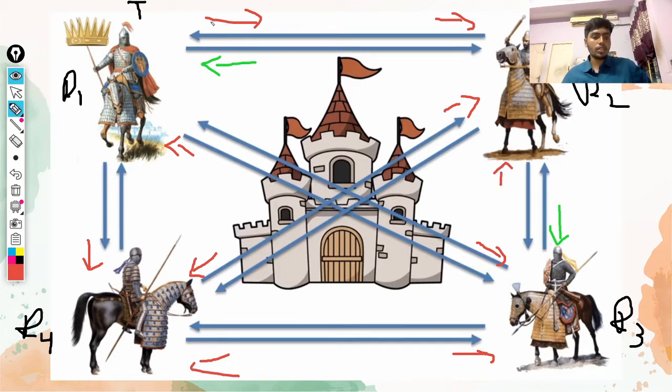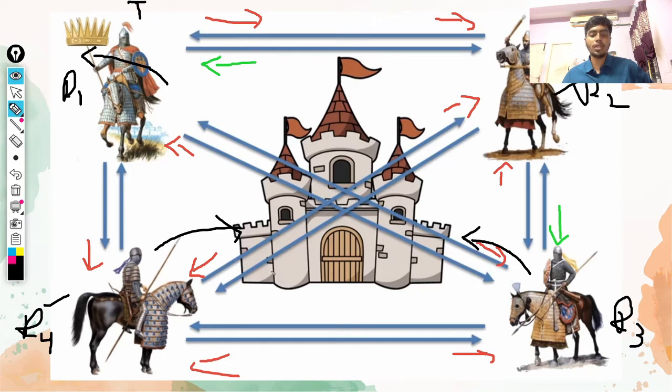Now let's see what happens. r1 and r2 are traitors, and we know that. Now r4 receives all the signals asking him to attack, so he goes and attacks. r3 has the majority of signals asking him to attack and a minority signal asking him not to attack, thus he goes and attacks. Now r1 and r2 being traitors, they can either attack or not. Let's assume they don't attack, so they retreat.